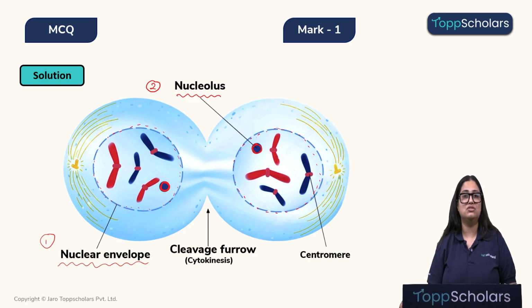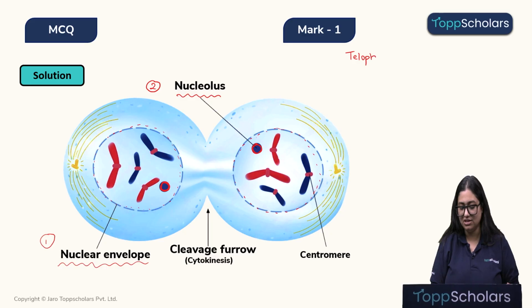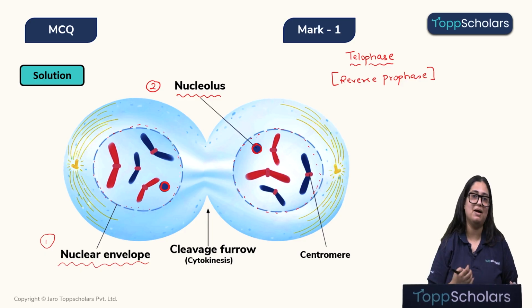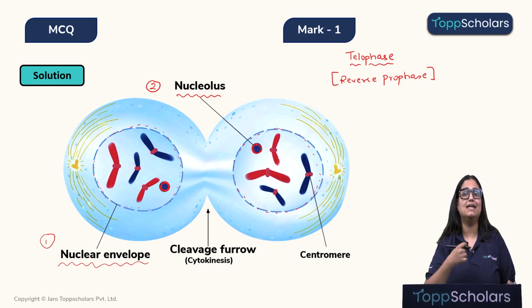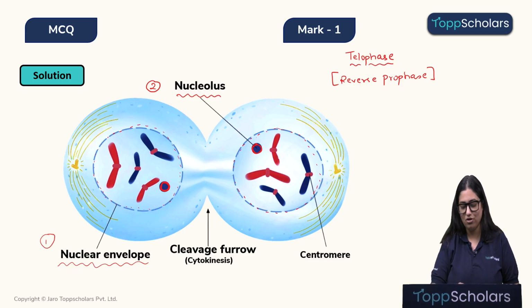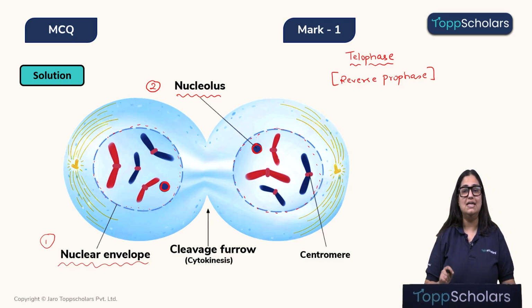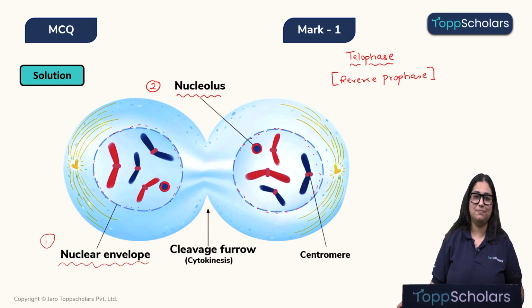Children, these two changes are usually seen in the last phase of division, that is the telophase. Remember, telophase is reverse prophase. So whatever changes happened in the prophase, now those changes will return back. In the prophase, children, I hope you remember that the DNA condenses to form chromosomes, the nuclear membrane starts to disappear, and the nucleolus starts to disappear. And all of these three things are returning over here. This means this is a telophase.